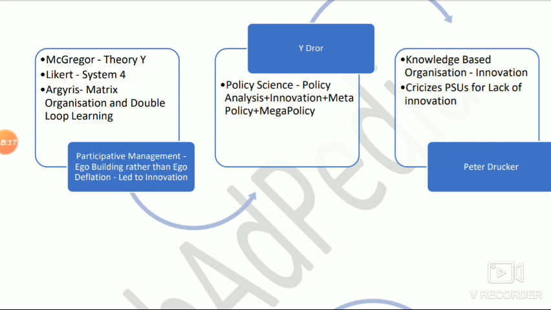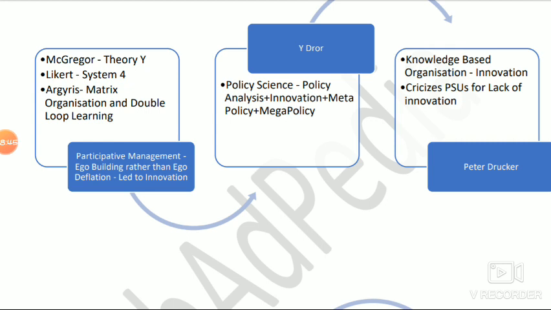Ego deflation should not be there, ego building should be there, and ego building is possible only in the organic organization, and organic organization is possible only when we are following Theory Y of McGregor, when we are following System 4 of Rensis Likert, and when we are following double loop learning and this organic, you can say matrix organization of Chris Argyris. I hope you are getting this idea.